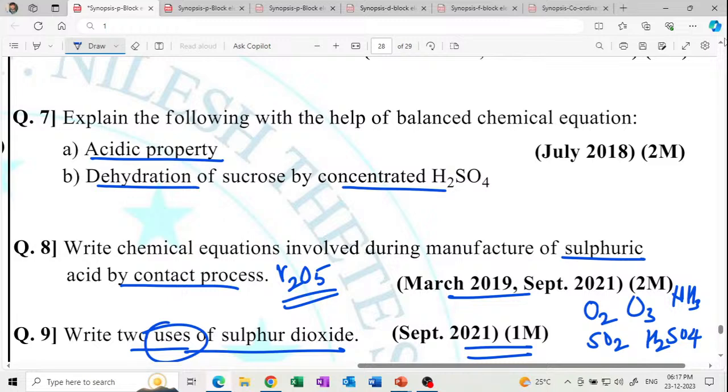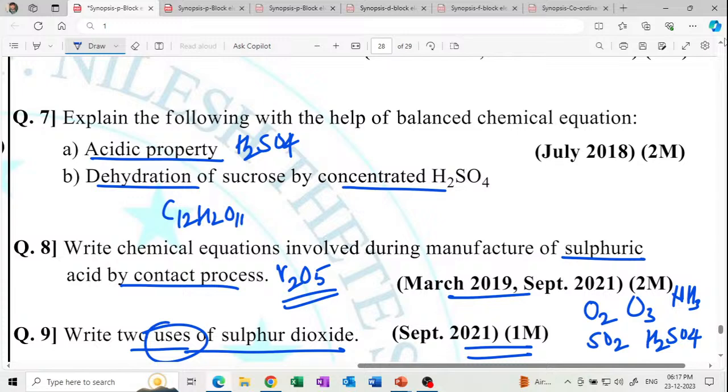Get it? Group 16 acidic property. Charcoal formation.